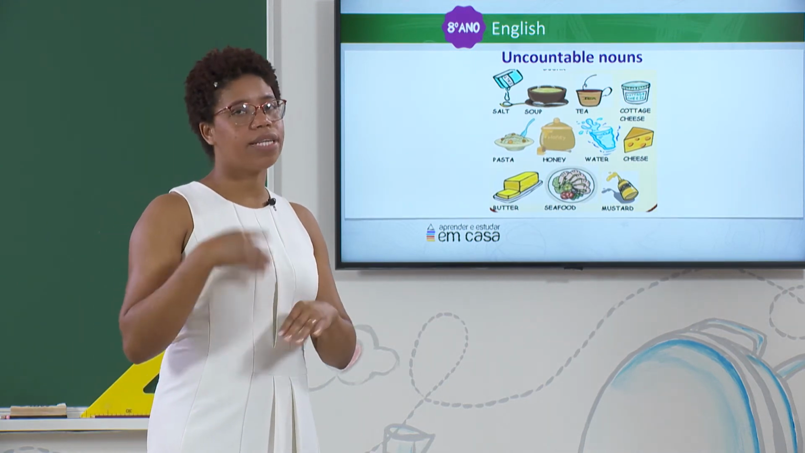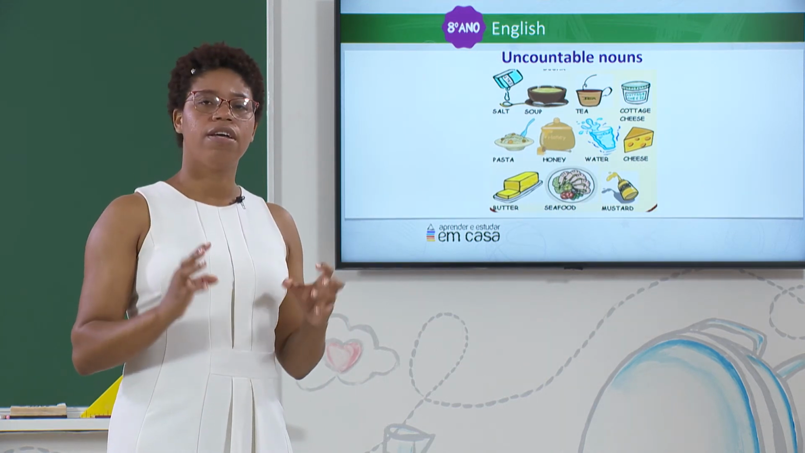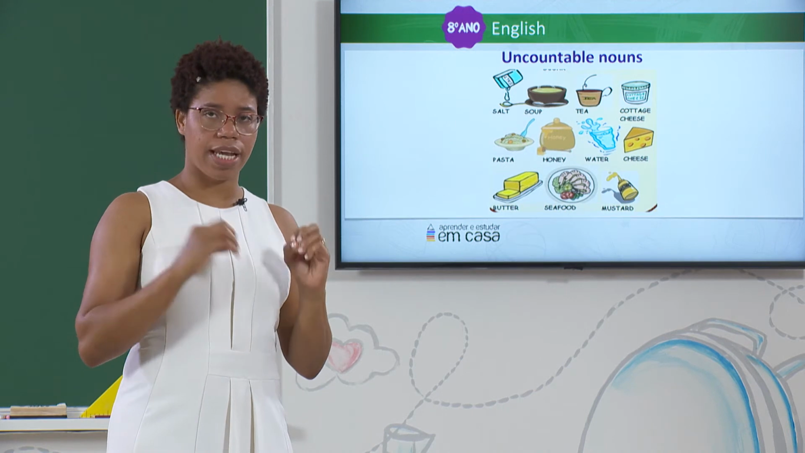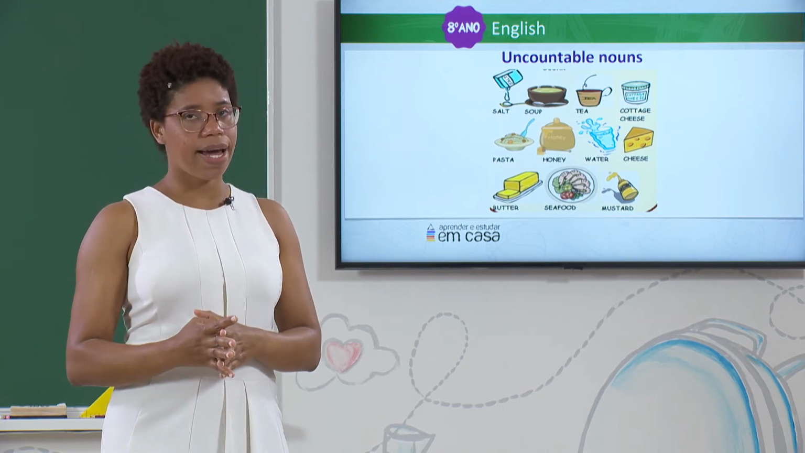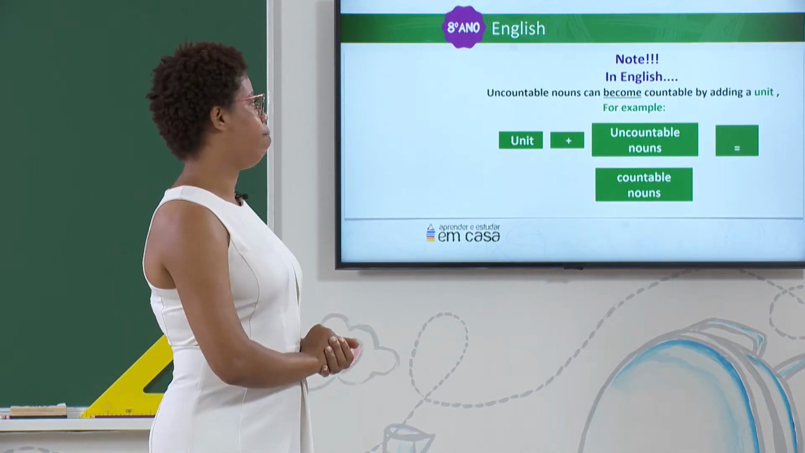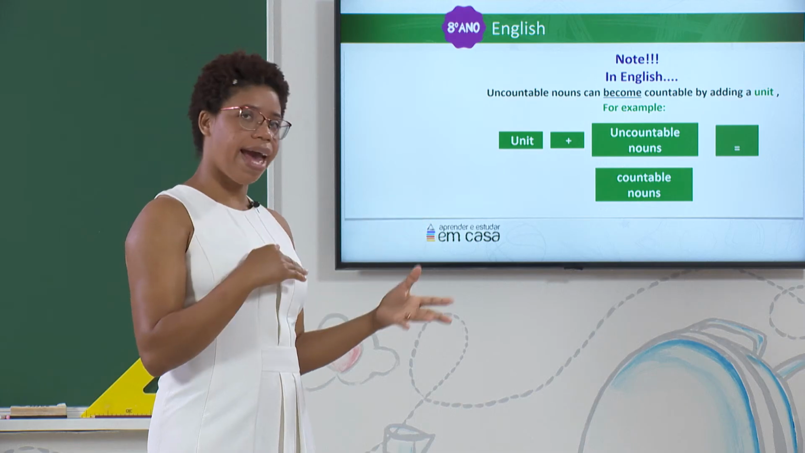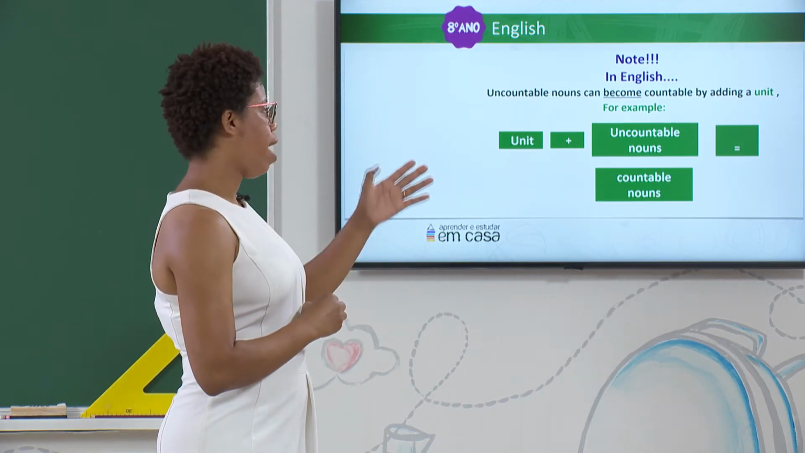There are other names that we can't count, but today we are going to focus on food, okay? Names related to food, all right? Are you following me? So now, let's see. Pay attention, right? Note, in English, uncountable nouns can become countable when we use a unit, okay? When we add a unit to them, okay?